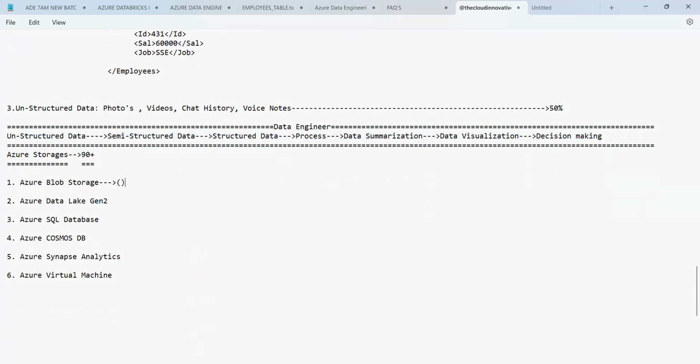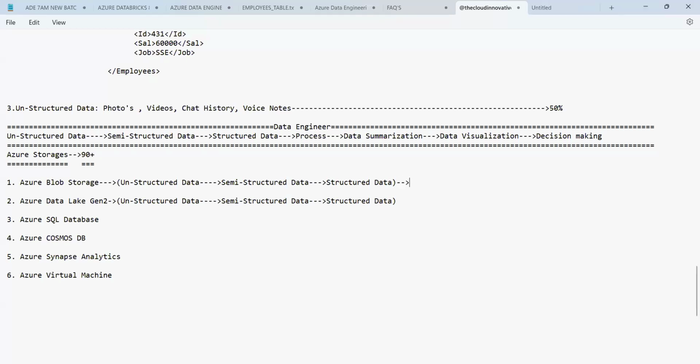Any kind of data, whether it is structured, semi-structured, or unstructured, is stored here, guys. And even Azure Data Lake Gen 2 can also store any kind of data: structured, semi-structured, and unstructured.